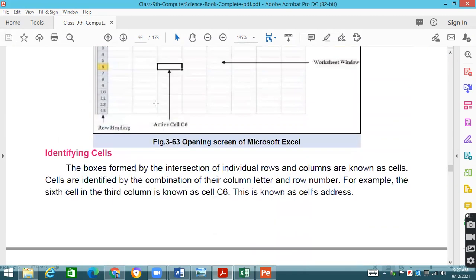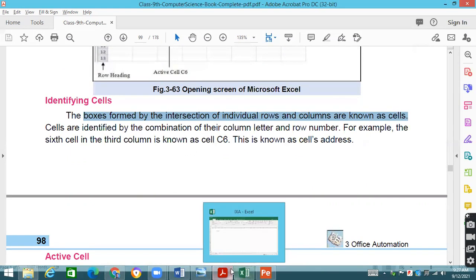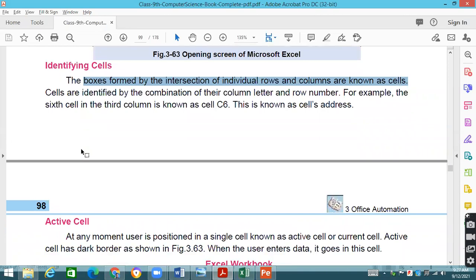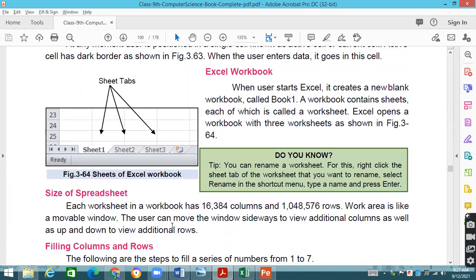97. See over there, please pay attention. The boxes formed by the intersection of individual rows and columns are known as cells, as we have discussed about. And cell address is going to be displayed in that cell, which is basically the address bar. Okay. So if you are in the sixth column, of course, if you are there in the sixth row, so six will come afterwards. First, the column name will come. Okay. All these points are clear.